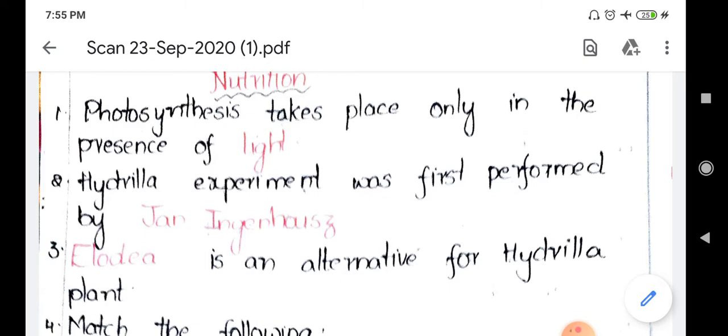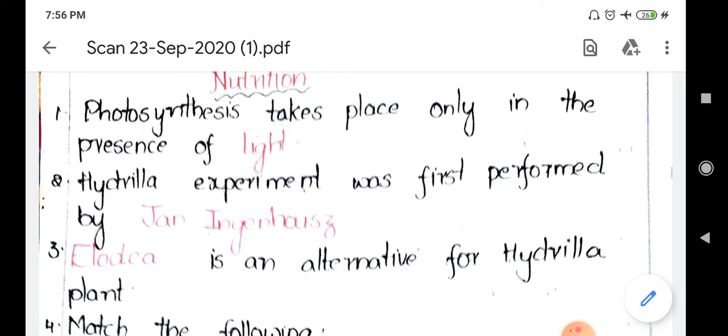And going to the second one, Hydrilla experiment was first performed by dash. He is the scientist named Jan Ingenhousz. Jan Ingenhousz is the scientist who has performed the Hydrilla experiment. Okay, so the answer for this question is Jan Ingenhousz.